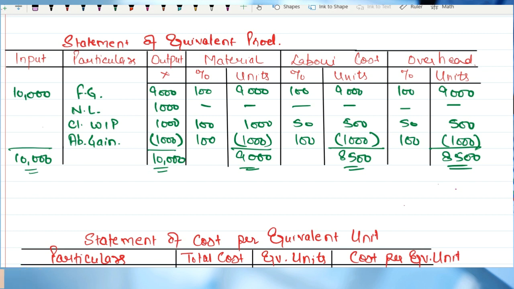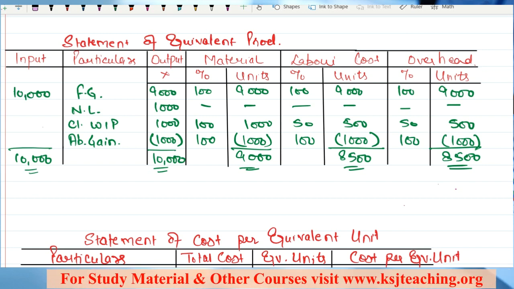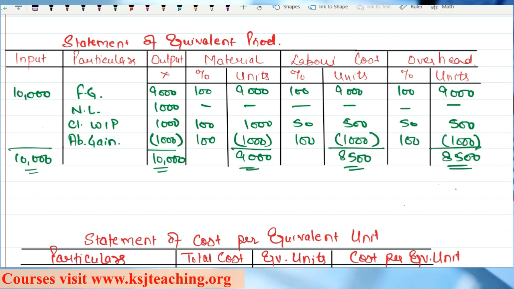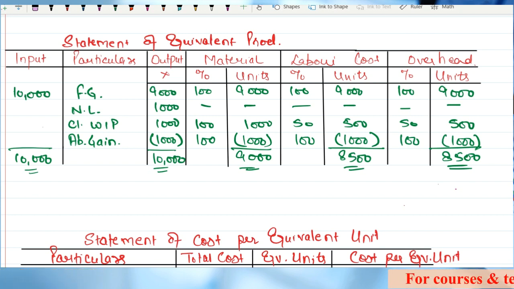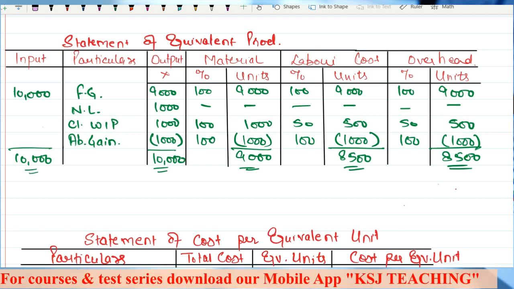From the next lecture, you need to be very attentive. You need to be very, very, very attentive, because we are going to start with the two most important valuation methods of WIP, that is FIFO method and the weighted average method. And in the exam, if you are going to get a question on statement of equivalent production, you will get a question following the FIFO method or the weighted average method. You will get a question on either of this, right?